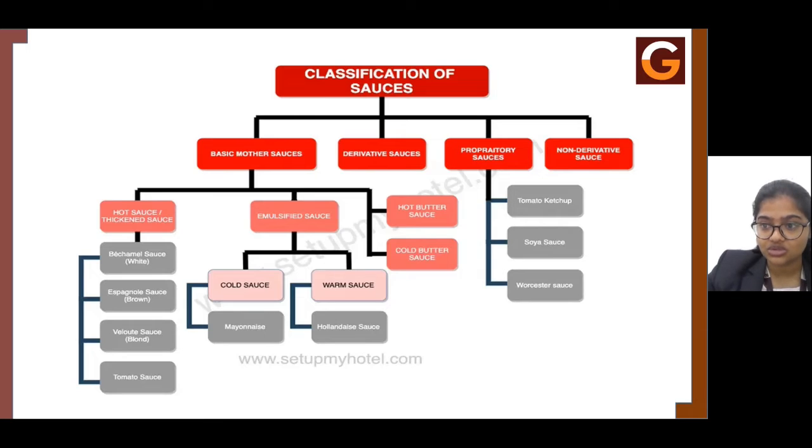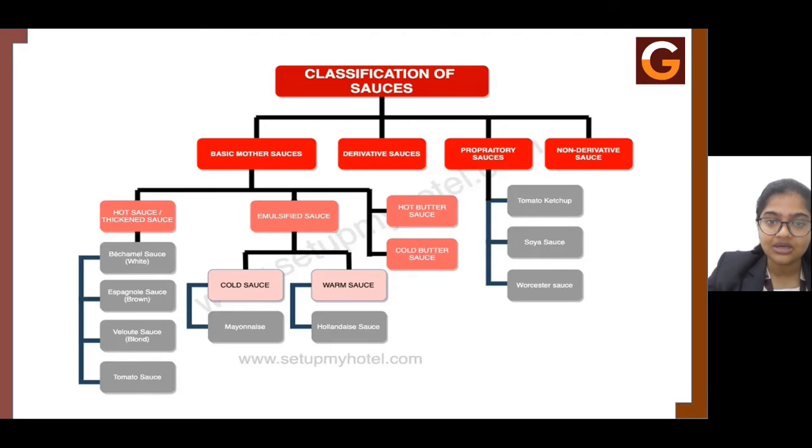Now this brown sauce is basically reduced using a reduction method, and then it is widely used in many preparations as well. Next one we have is the velouté sauce. It's pronounced velouté. Now what is this velouté sauce?